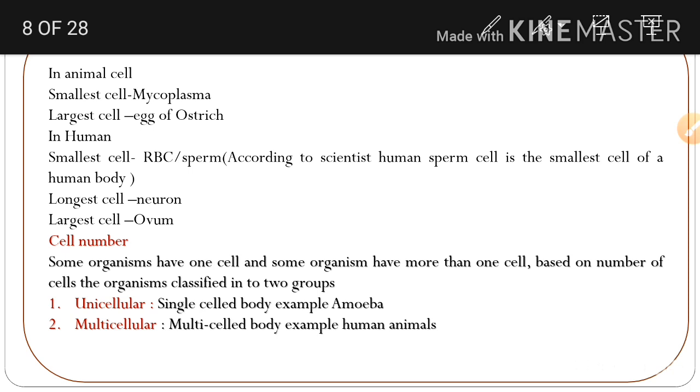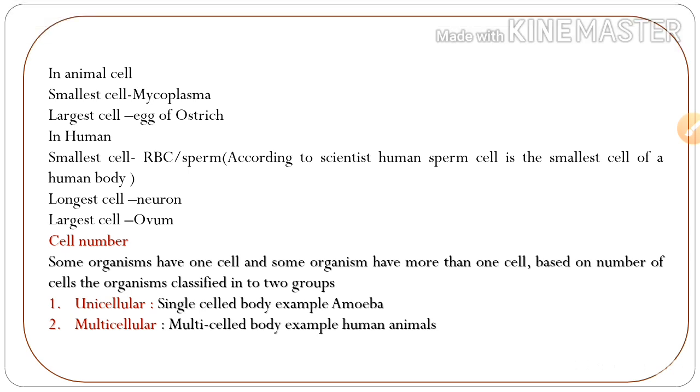Next one, cell number. Some organisms have one cell and some organisms have more than one cell. Based on the number of cells, organisms are classified into two groups. First one, unicellular, that is a single-celled body, example amoeba. Second one, multicellular, that is a multi-celled body. Humans, animals and plants are multicellular organisms.